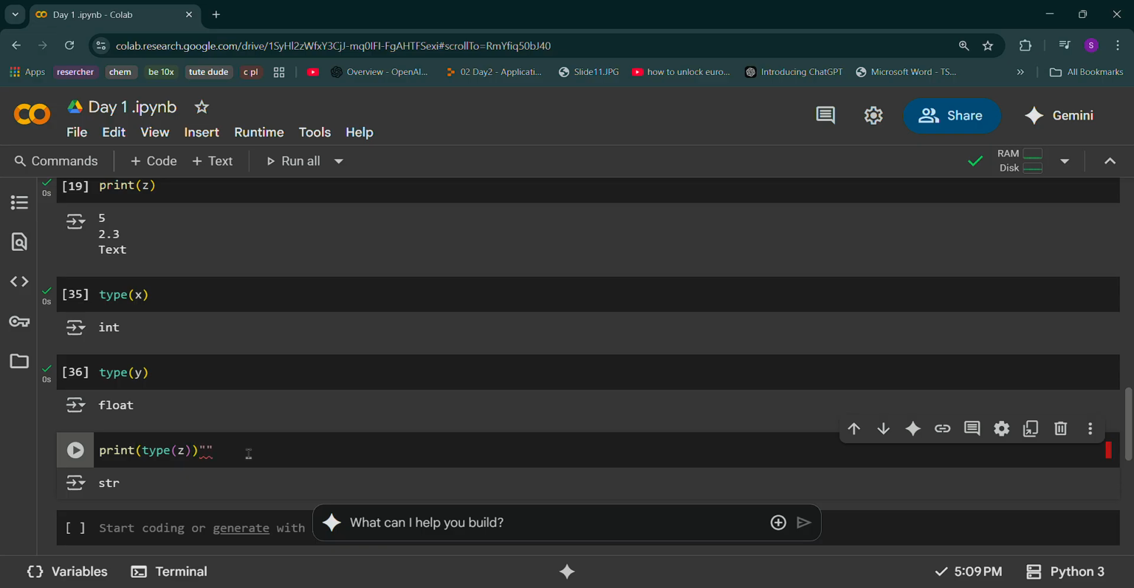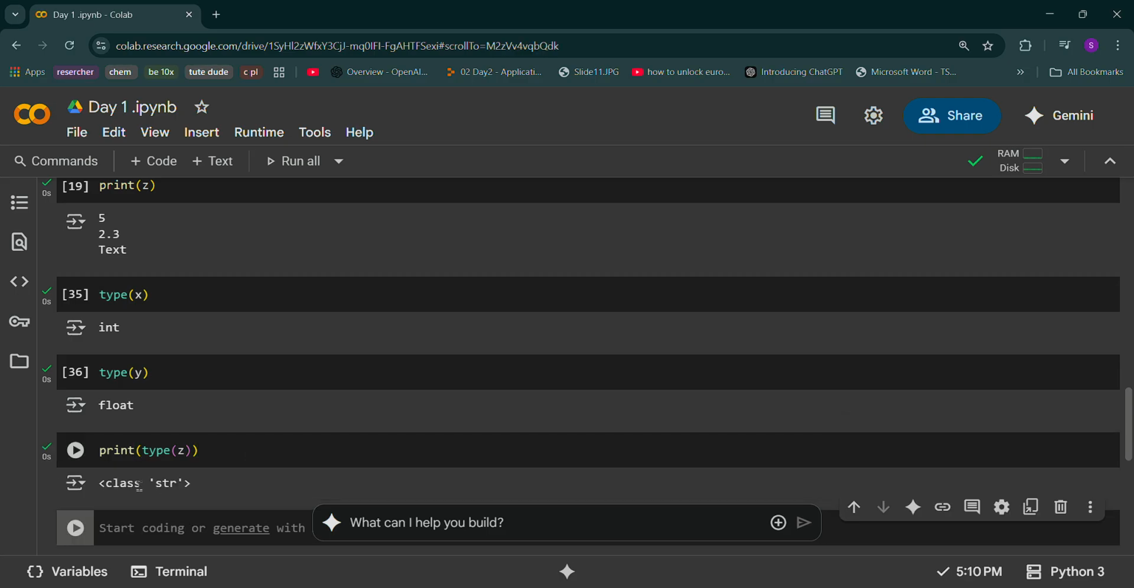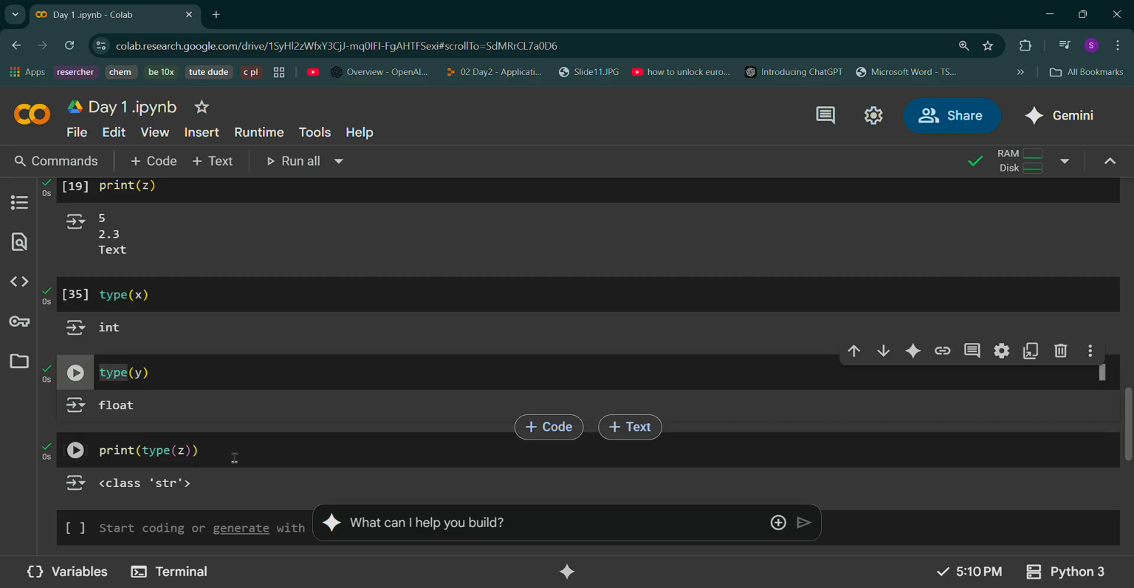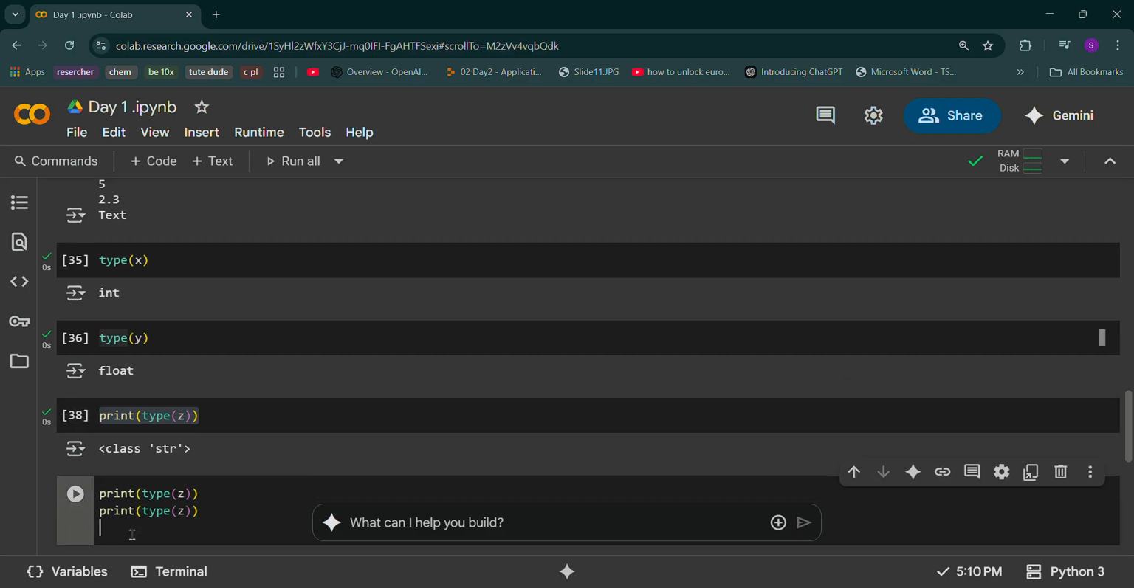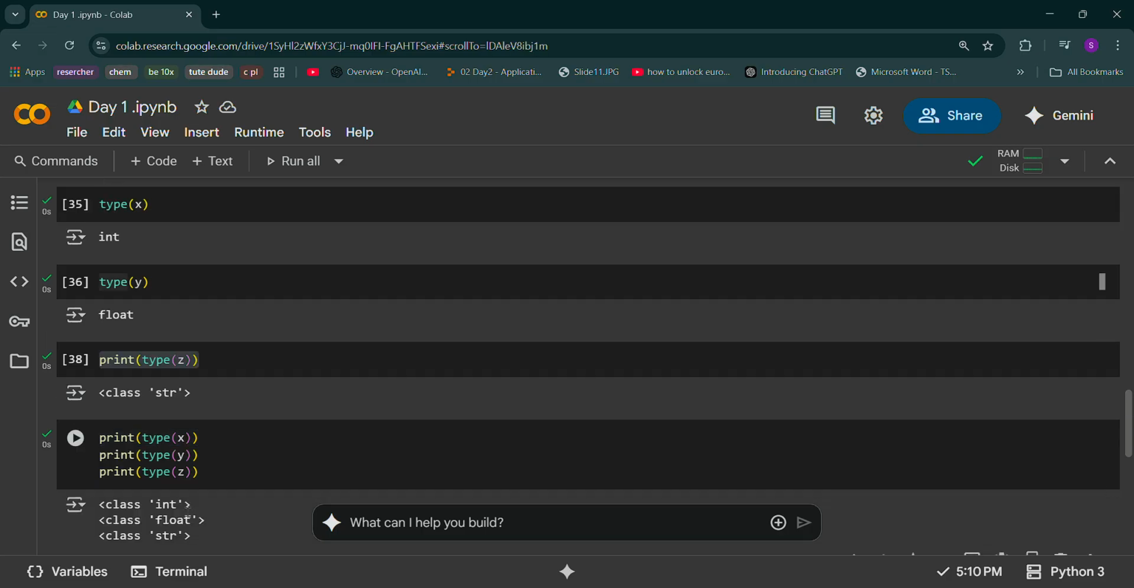Before, when I just wrote type Y or type Z, it gave me string. But when I enclose this type function in the print function and write this, see, it is giving me something named class string. So class here means a family of string. Okay, it belongs to the family of string. So class means just like family, you can understand.